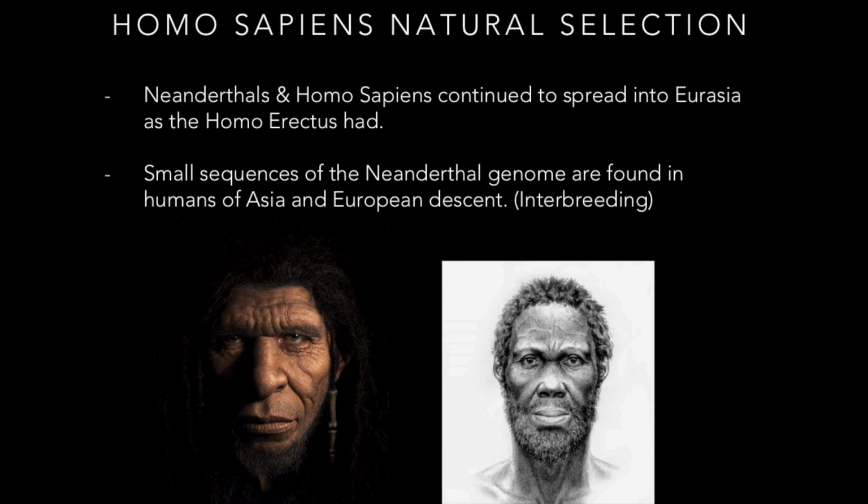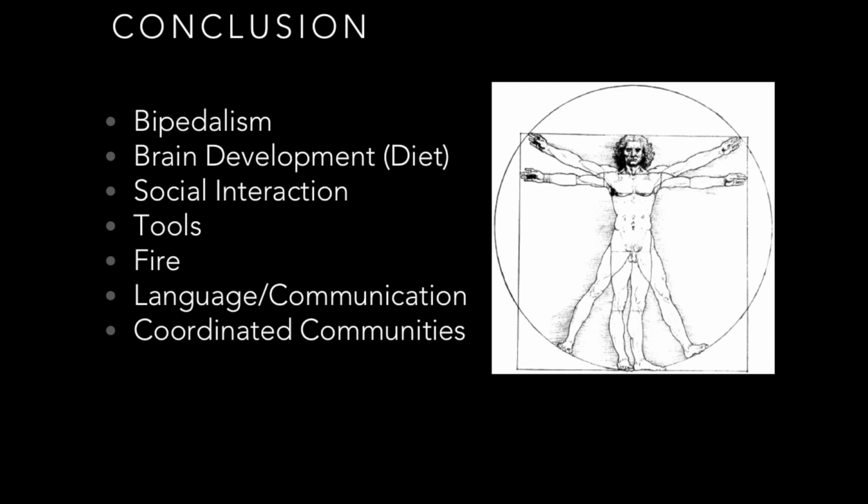Also, small sequences of the Neanderthal genome are found in humans of Asian and European descent. Scientists conclude that there was some interbreeding between the two species. The species of the genus Homo were located in the middle of the food chain. However, with the evolution of the Homo sapiens, this species ascended to the top of the food chain extremely quickly.